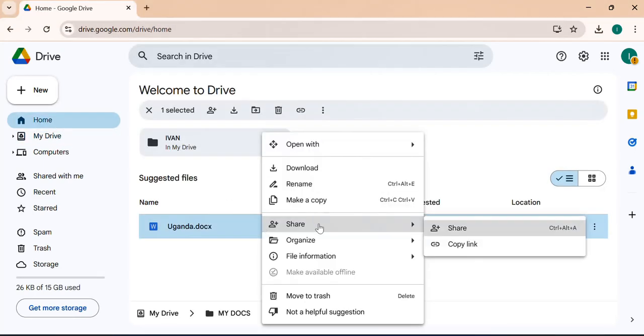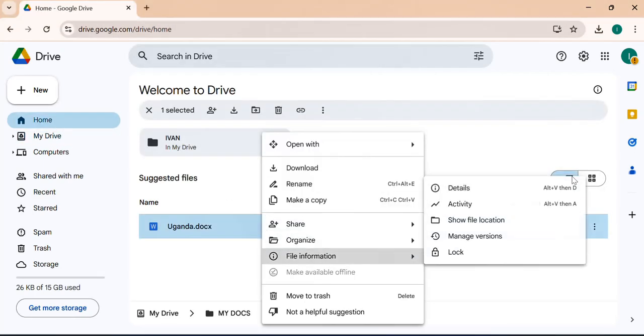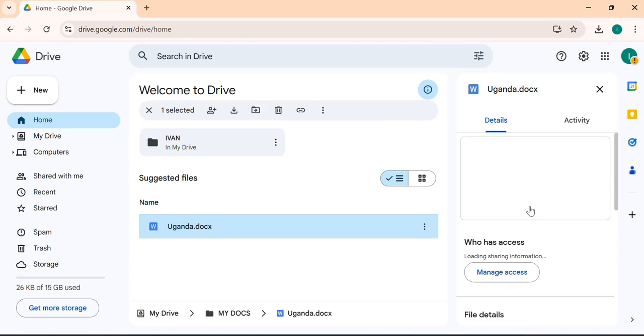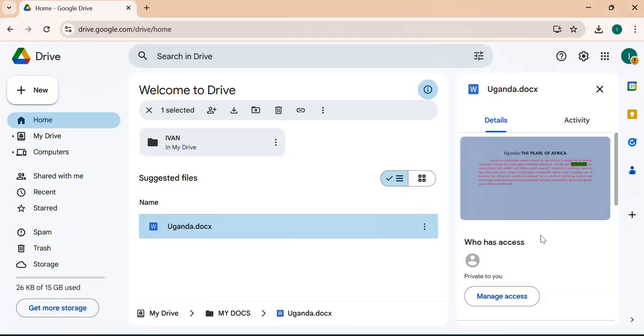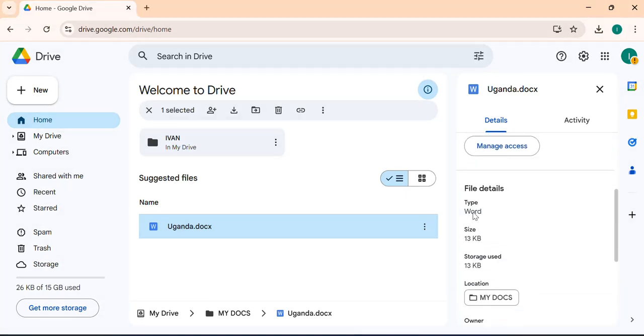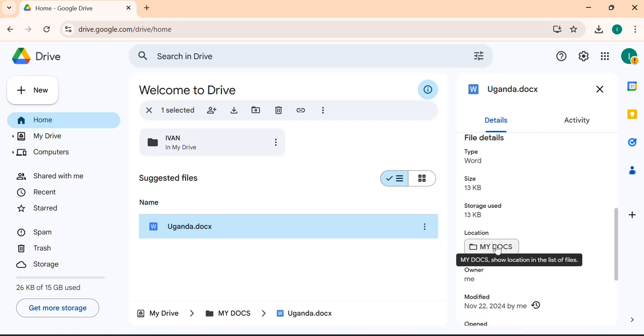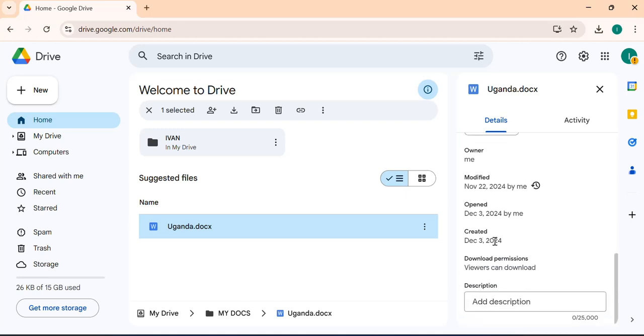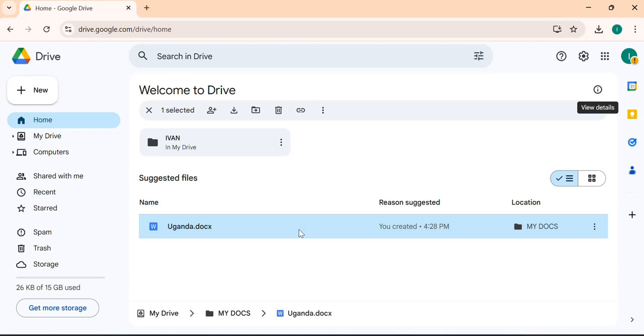So again, when I right click on this, there's still file information. It shows the details. For example, when I click on these details, it will show me the details of my file or my document that I have just, the date when it was modified, the person who put it here, like it's a Word document, as you can see, the type, the size is 13 KB, and it has used 13 KB of my storage. Its location is in my docs. I'm the owner. So the date, everything, it shows the information about your files as well. So how about that? That is so unique and good.